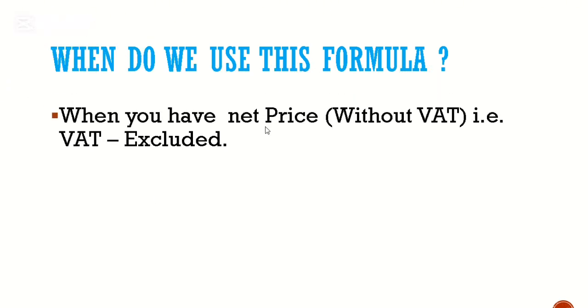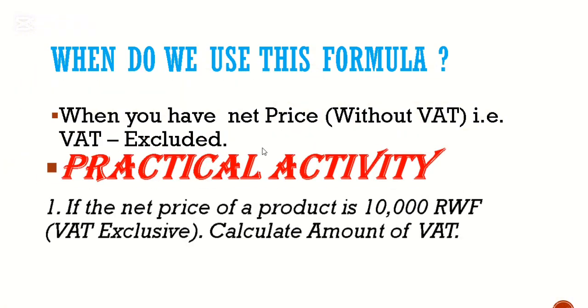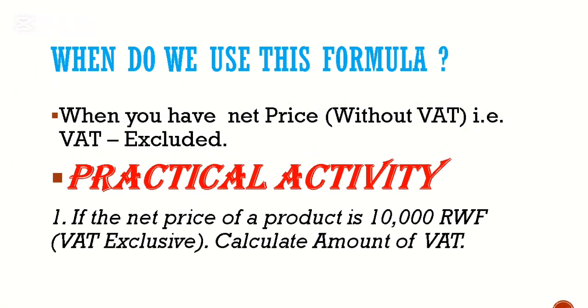Number one, when you have the net price. When I say net price, I mean base price, I mean original price. In other words, it means the price of a commodity but without VAT. That's why it is called VAT exclusive. When we have this situation, that formula is likely to be used. So a practical activity can help us.